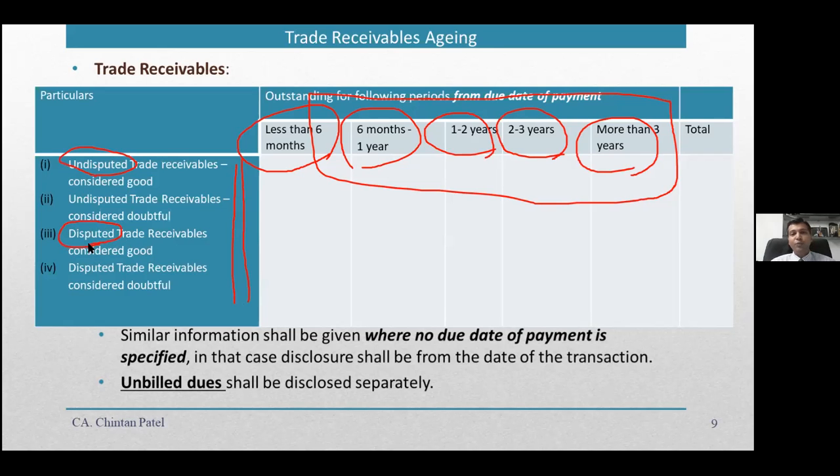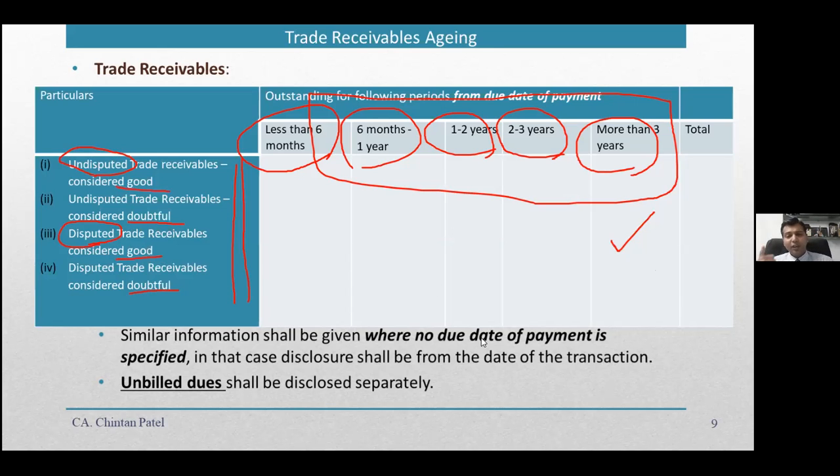So is there any amount of disputed trade receivables? For example, if there are certain cases where a court case is going on, and you say the disputed receivable is here, you may feel it is going to be 100% collectible, so you have not provided for it. However, when the users look at the figure of 1 crore out of 1 crore 70 lakhs rupees being disputed receivables, and you have not provided anything, then the question mark on recoverability will be very high as far as the management is concerned. So: disputed considered good, disputed considered doubtful, undisputed considered good, undisputed considered doubtful. This is the classification to provide for trade receivable aging.